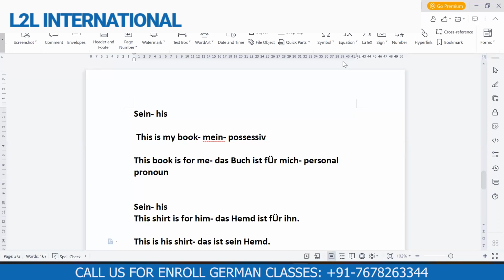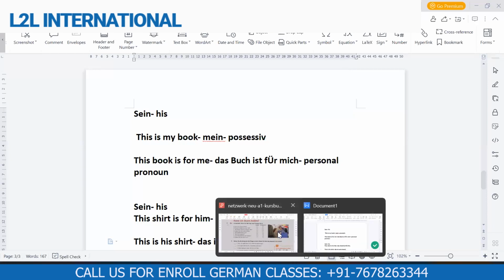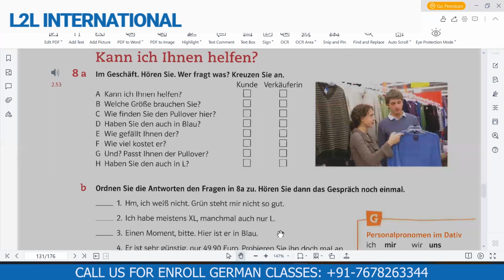And when we talk about pronoun, for example, this is Mira's, in place of Mira I will say this is hers. So Mira became her. Mira is feminine, so I use the pronoun her. So pronoun and possessive article, never mix it. Otherwise, khichdi will cook in your head, very messy, and you won't be able to handle it.